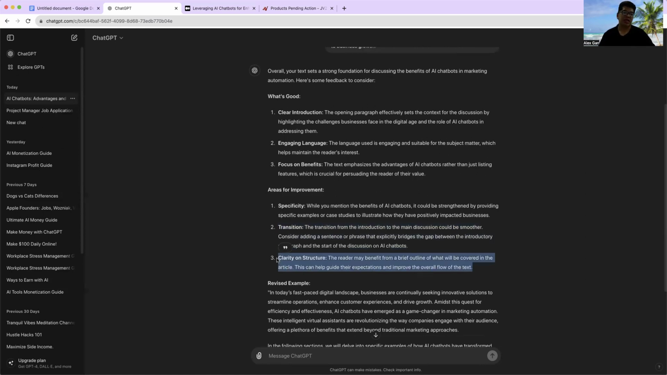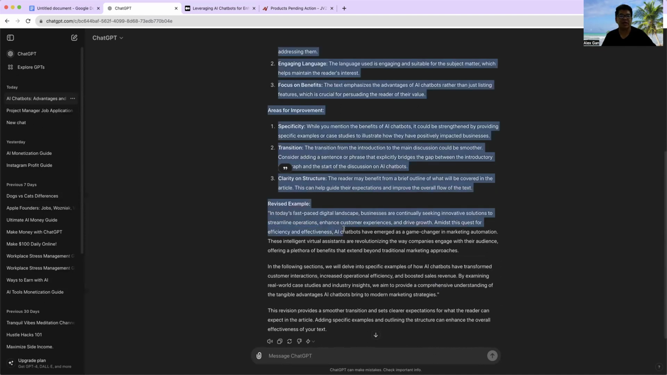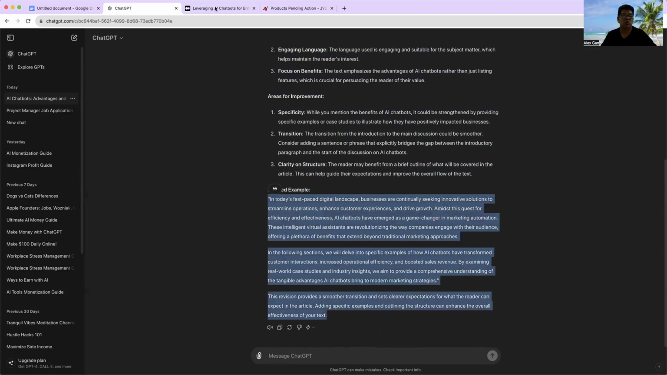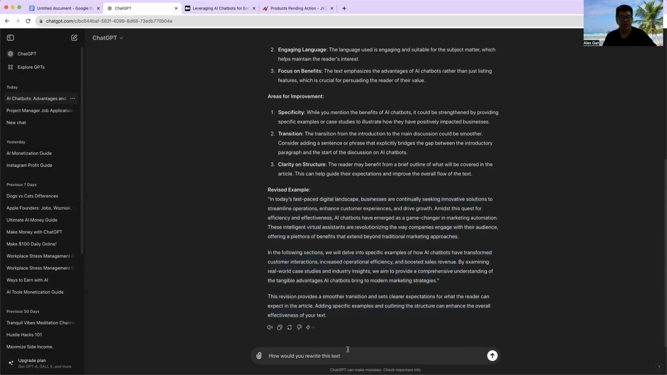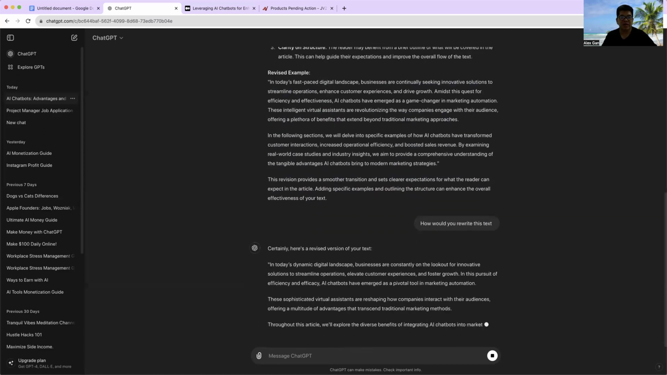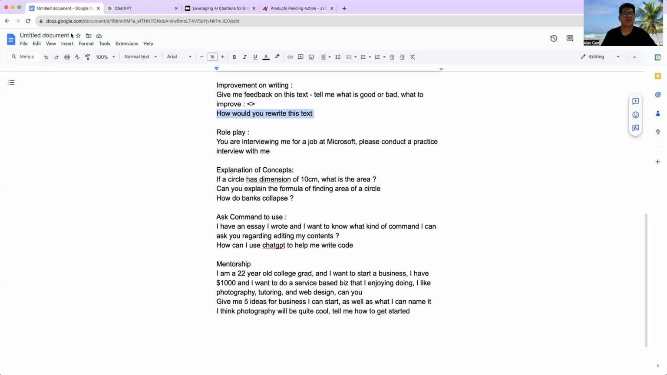So there is something I asked it to improve, and here is the advised example. You can just copy and paste it into your writing to further improve it. So this is one of the ways. The second thing is you can ask it to rewrite, and it may say how it would rewrite this text, and it will rewrite it. That's the next part to explore.